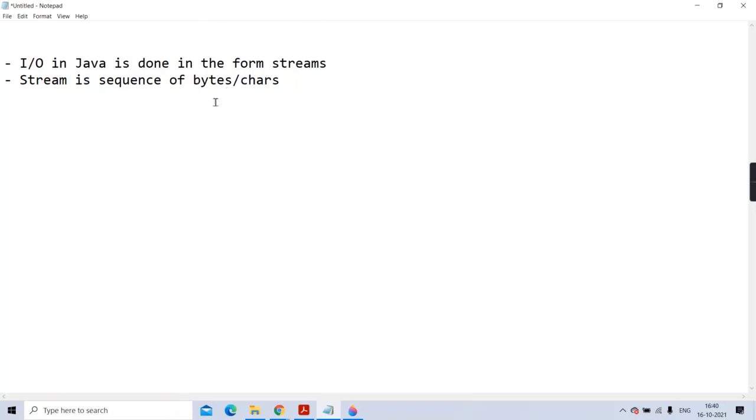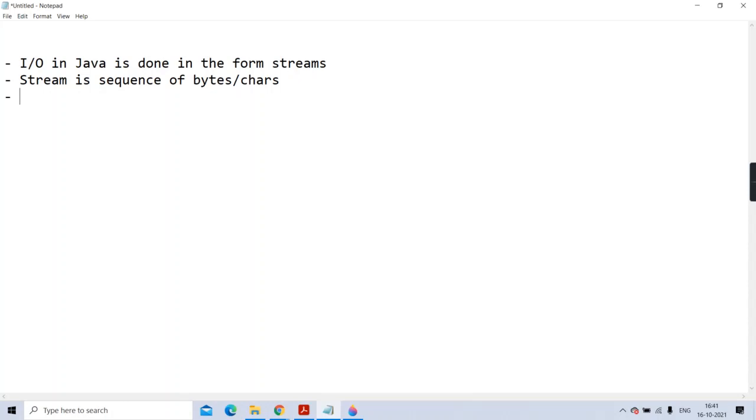Now you may have a question like bytes and char. Is there a difference? Yes, in Java there is a difference between a byte stream and a character stream. It is somewhat like binary data and text data, like binary file and text file, if you might have studied in C. For the time being, just remember stream is a sequence of bytes or characters.